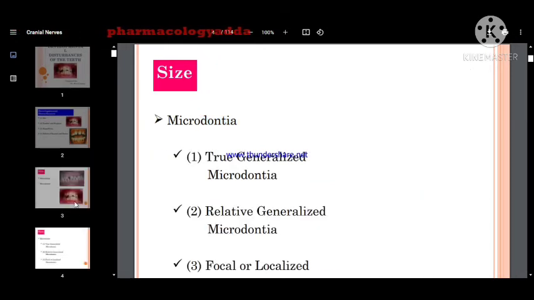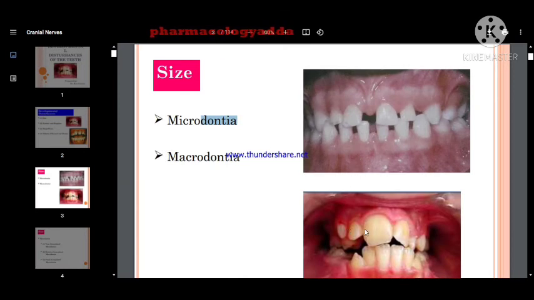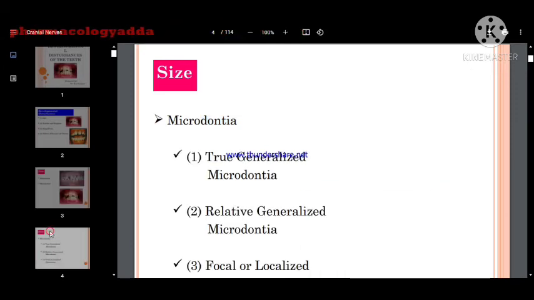Okay, so see here, this is macrodontia. The teeth are larger. See the mandibular CI here, and the CI of the maxilla, they are smaller in size. Okay, so let's come to the next slide, that is microdontia.